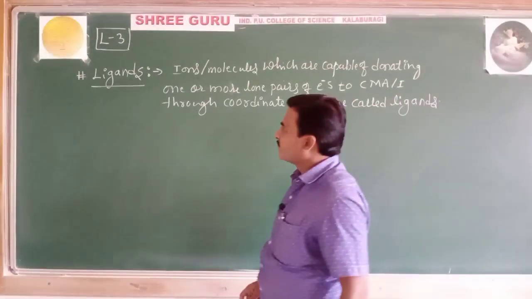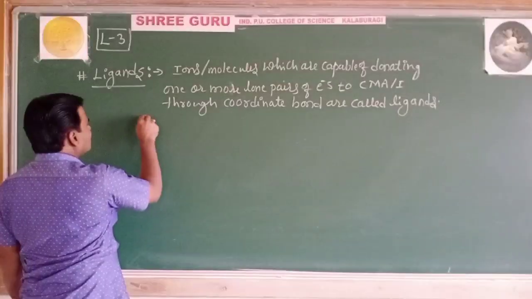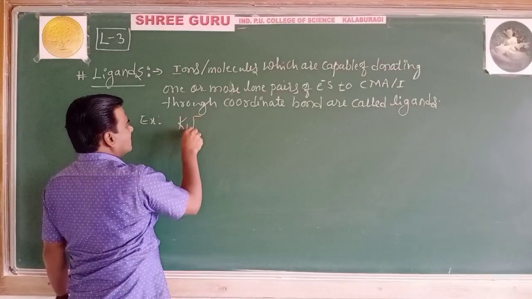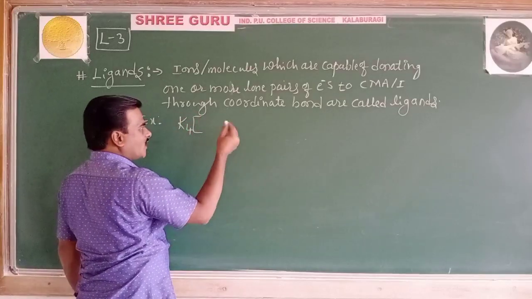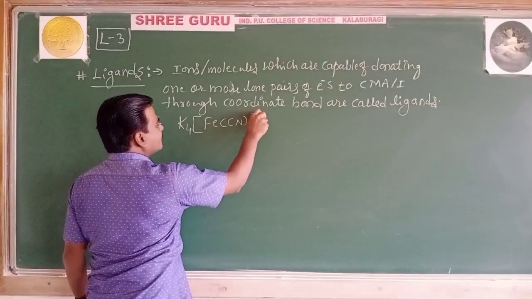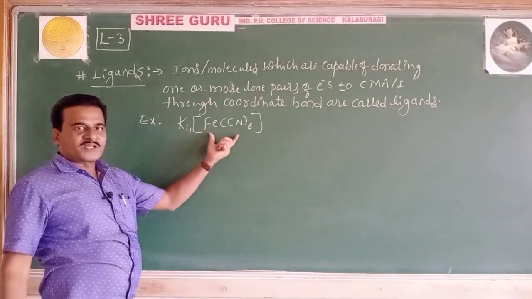If I take an example, if I write the complex, a coordination compound, K4[Fe(CN)6]. In this complex, this is the complex ion.